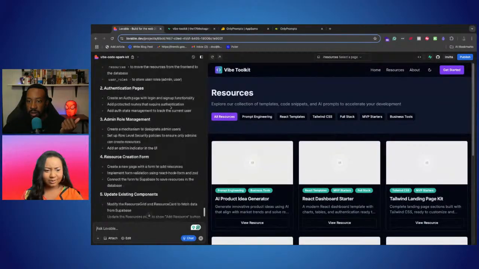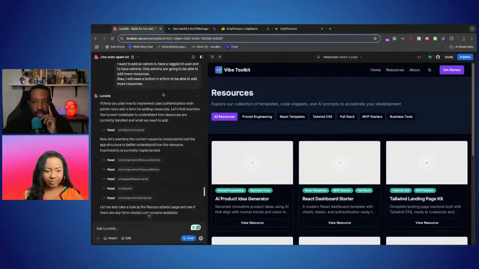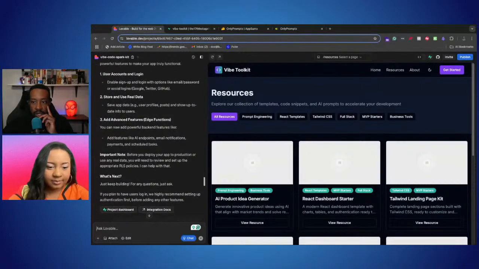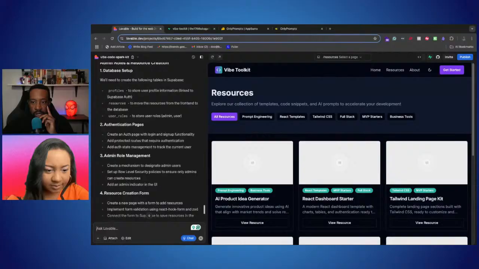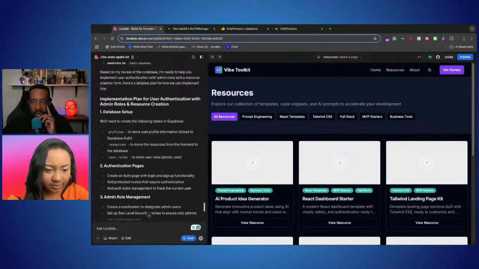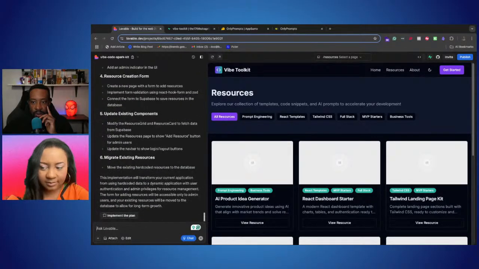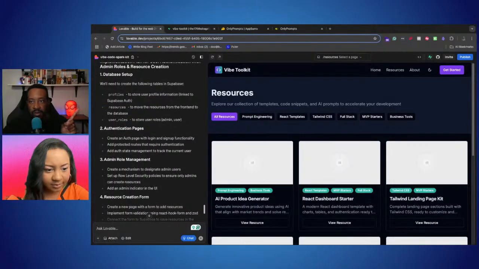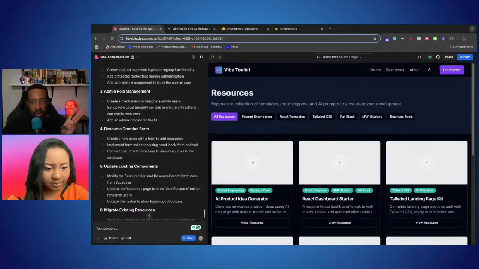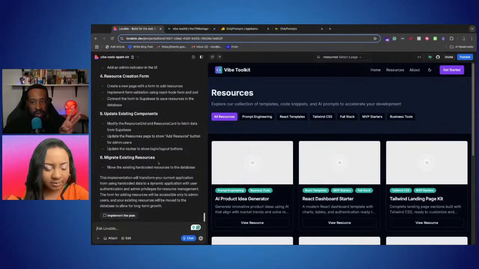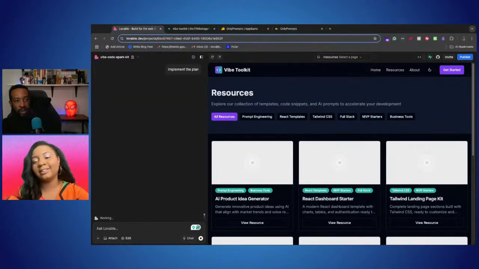Interesting. That's so cool. Let's see. So right here, it is telling us what I need to do, right? Okay, so it was talking about database setup, authentication pages, admin role, resource creation form, update existing components, migrate existing resources. Okay. Let's do it.